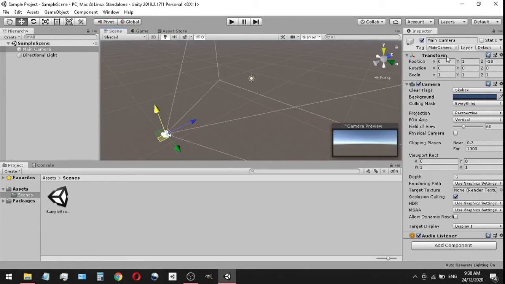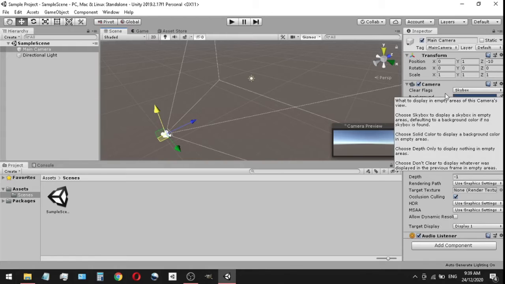And over here is the inspector. Basically, the inspector gives us more details about an object, whether it's in our hierarchy, our scene, or in our project. Essentially, it tells us all of the components that help make up that object. A component essentially defines a game object. It gives it definition and meaning.